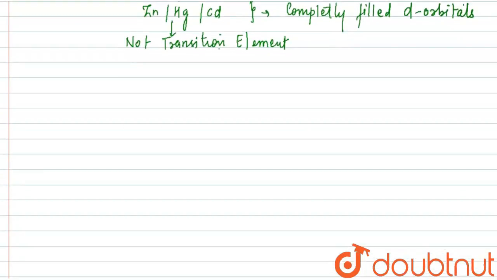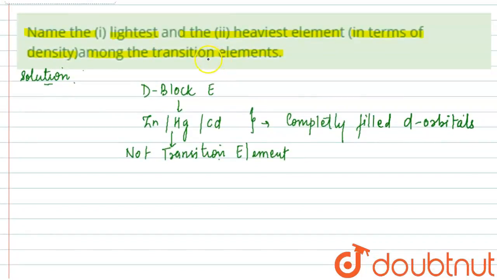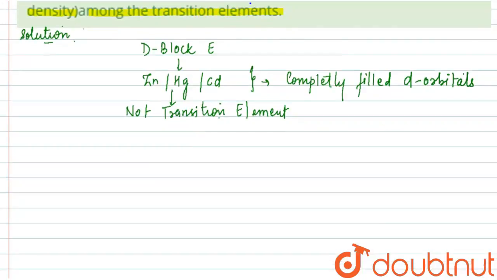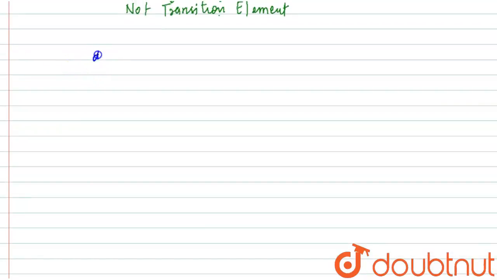Now, moving on, we have to find out the lightest and the heaviest element in terms of density. So what is density? Density can be defined as mass upon volume, and it could be rearranged, so mass will be equal to density into volume.